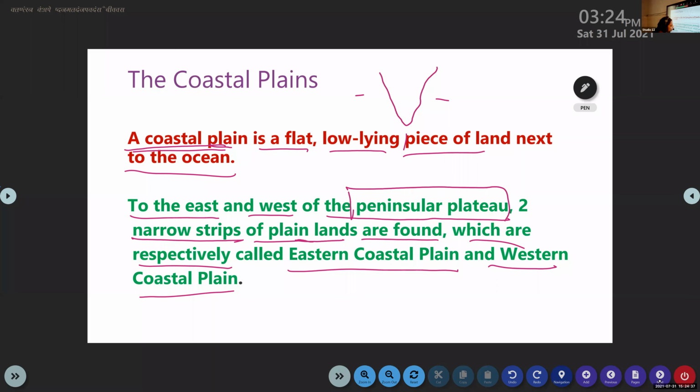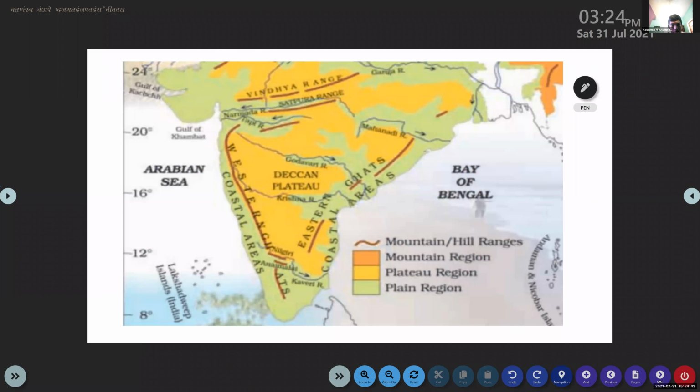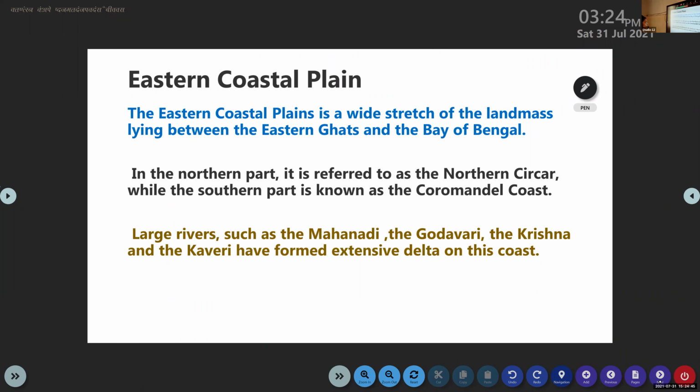Okay. First one is Eastern Coastal Plain. The Eastern Coastal Plain is a wide stretch of landmass lying between the Eastern Ghats and the Bay of Bengal.